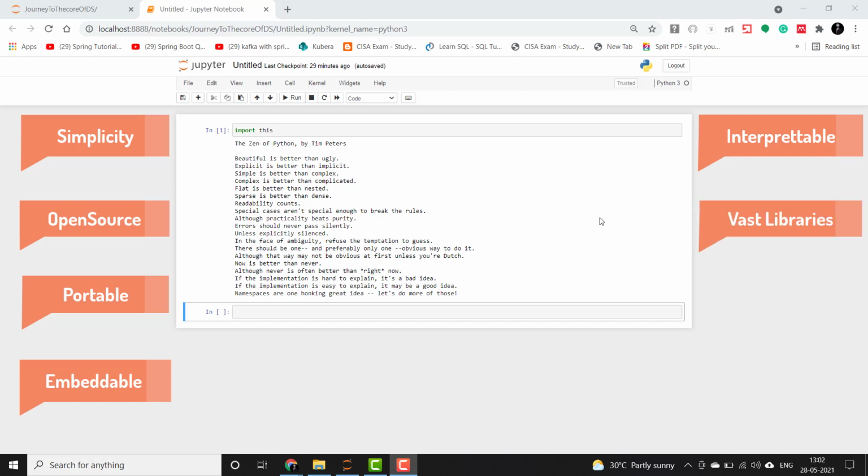And it has vast library support. It has support for machine learning libraries, GUI applications, image processing, web scraping, test frameworks, multimedia and scientific computing libraries. And last but not least, it supports OOPS concepts, that is, object-oriented programming concepts, so we can model real-time scenarios by creating objects. I would also like to point out that the Python language is used by almost all tech giant companies like Google, Amazon, Facebook, Instagram, Dropbox, Uber, and also NASA.